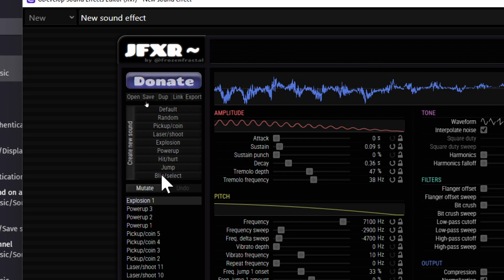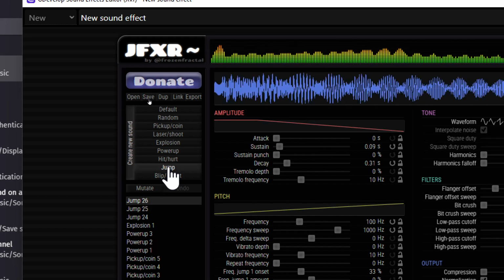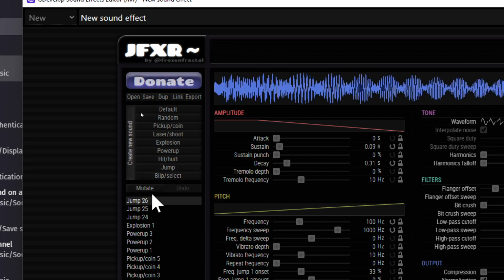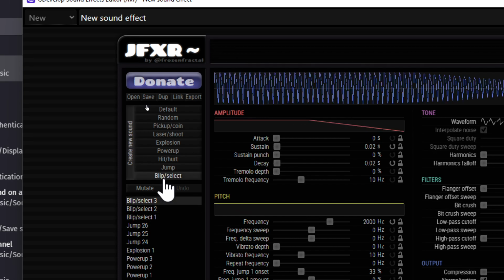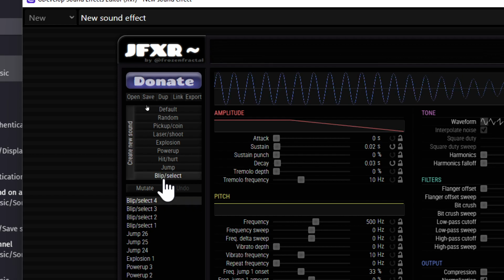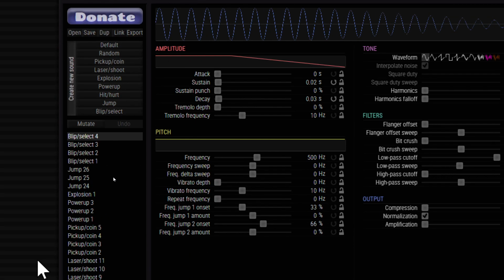You've got some really cool sounds in here that you can just come and spend a day clicking on. Oh, I want a jumping sound. That was a bad one. That one's a good one. That was a really cool one, like a robot flying off. And you've got the blips. These are cool. That one's cool for a menu. That's a cool one as well. But anyways, you can spend a bunch of time on here.